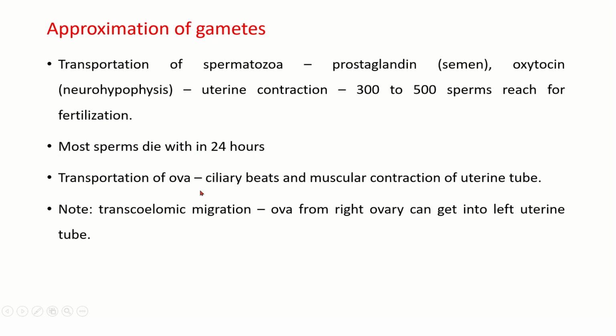Then transportation of ova is mainly by ciliary beats and muscular contraction of the uterine tube. Sometimes there might be transcoelomic migration. You need to understand that ova released from the right ovary can be picked up by the left uterine tube. That is due to transcoelomic migration within the pelvic cavity.